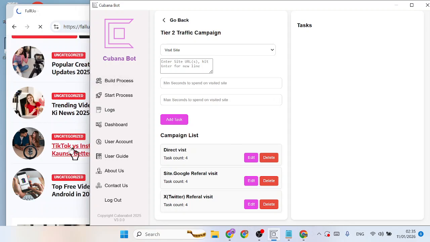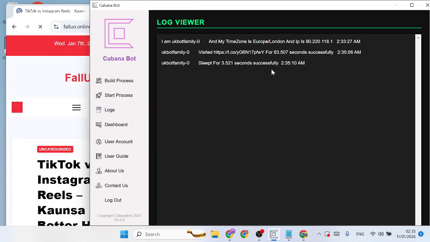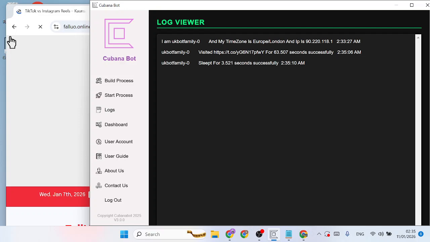So it just clicked on experts. Let's check the log. It said it visited our referral link and it interacted for 63 seconds. It's left for 3.5 seconds. So it's about to interact with the expert that it just clicked. So let's proceed to watch fully.